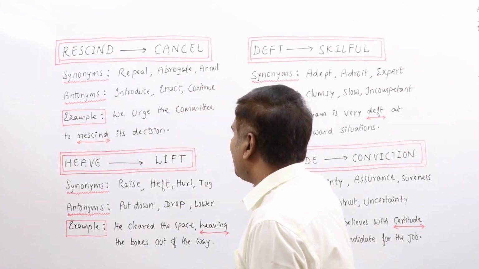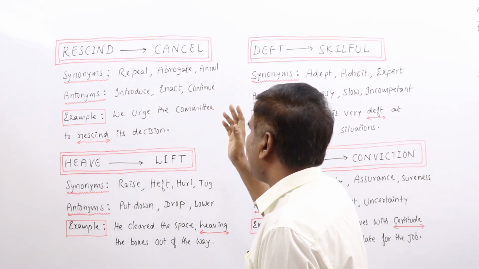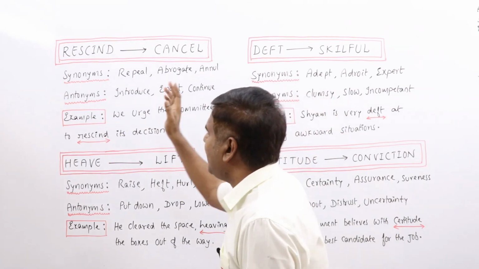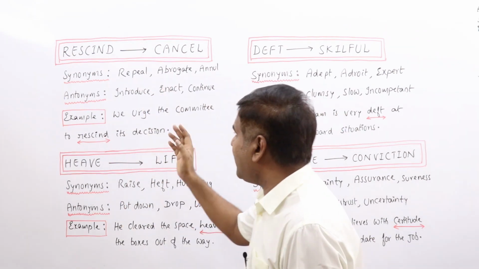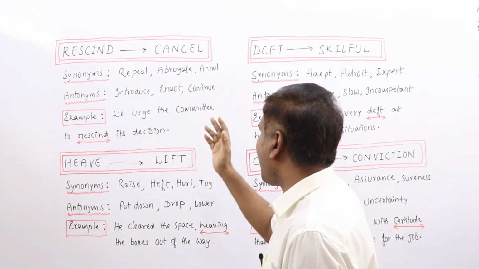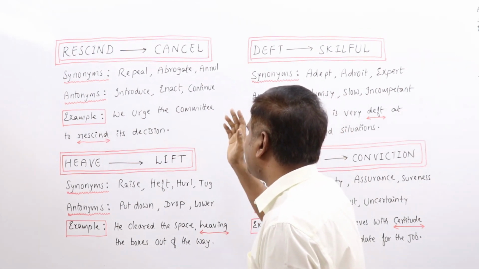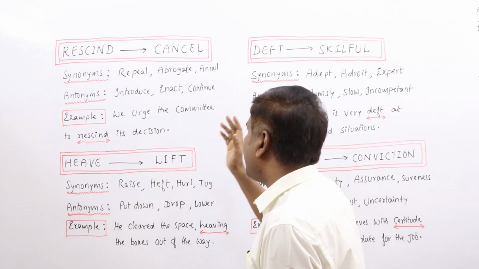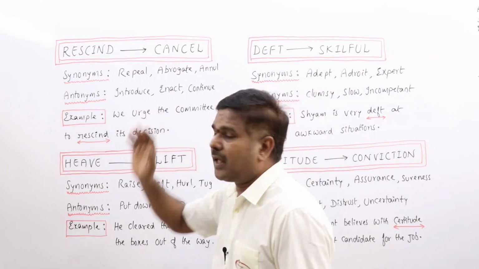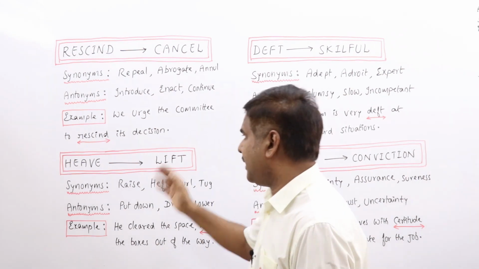So overturn, invalidate, nullify, all these words can be related to synonyms. Antonyms: introduce, enact, continue, legalize, ratify, permit, allow, uphold, enforce. All these words can be related to antonyms.